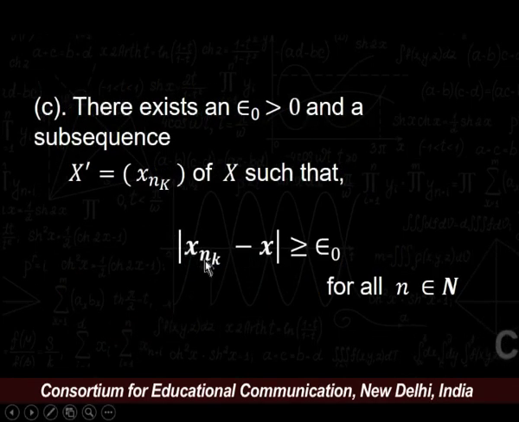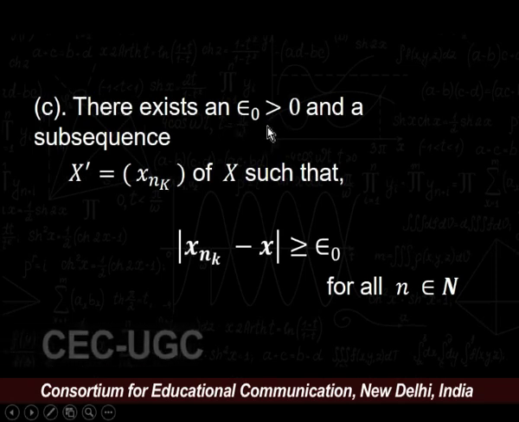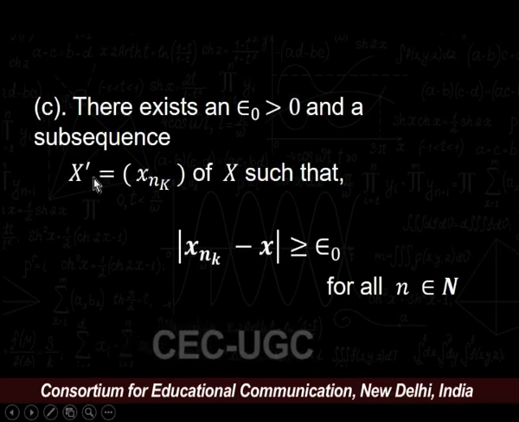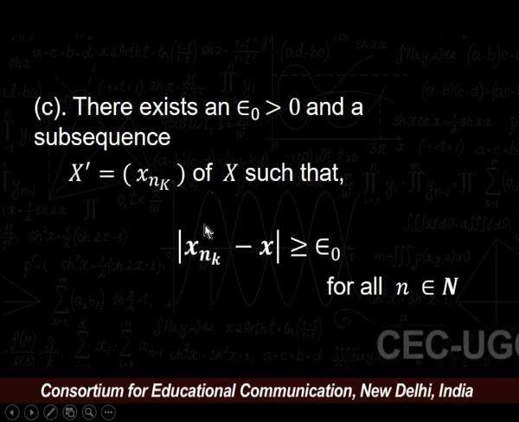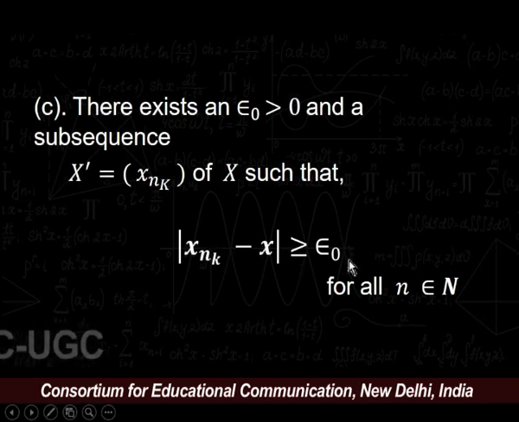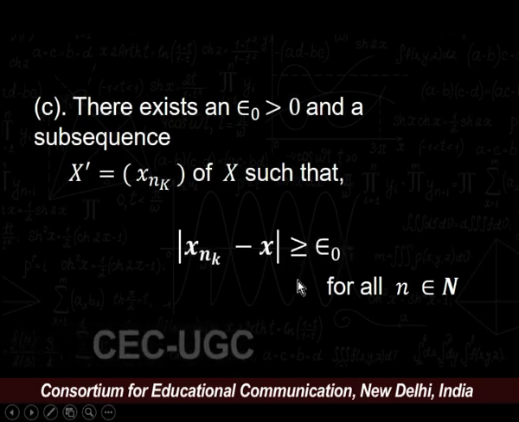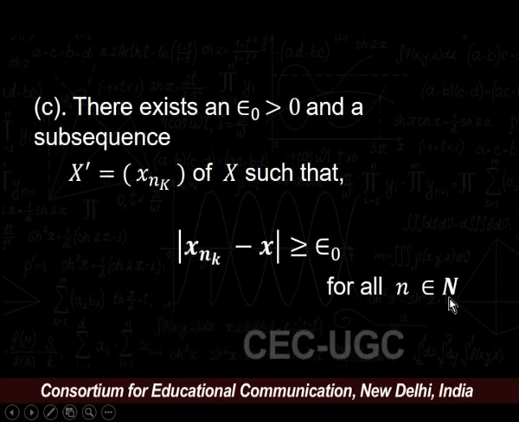Our third statement is there exists an epsilon naught greater than 0 and a subsequence x' = (xnk) of x such that we have modulus of xnk minus x is greater than or equal to epsilon naught for all k belonging to the natural numbers.